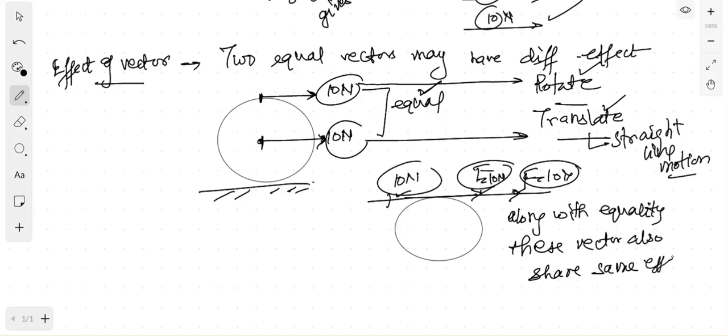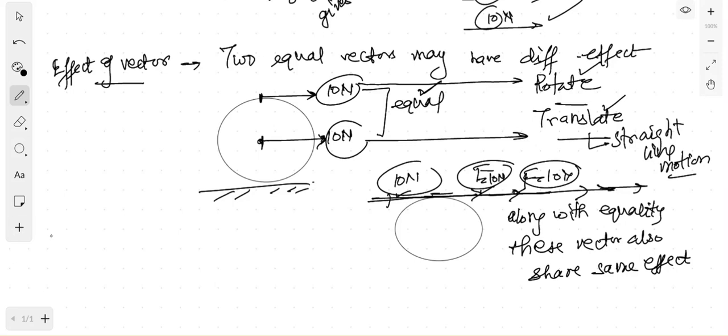Now these three vectors of 10 Newton that you have applied along this only one line of action, no matter how many vectors of the same magnitude you add, they will give the same effect, that is rotation only, right? So such vectors which have the same effect and are also equal are known as transmissible vectors.